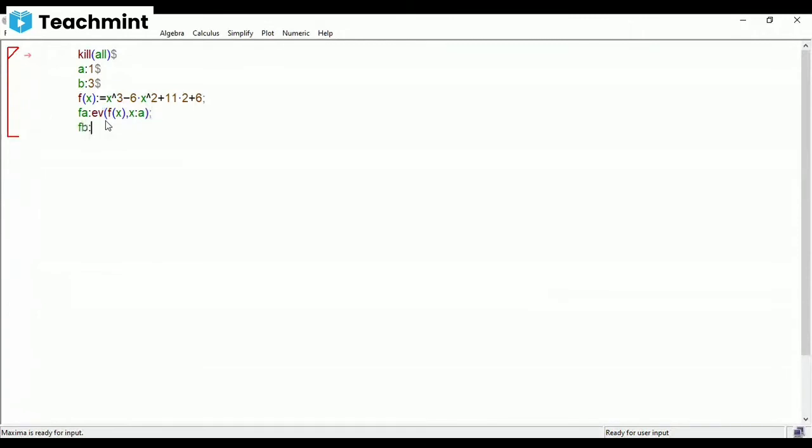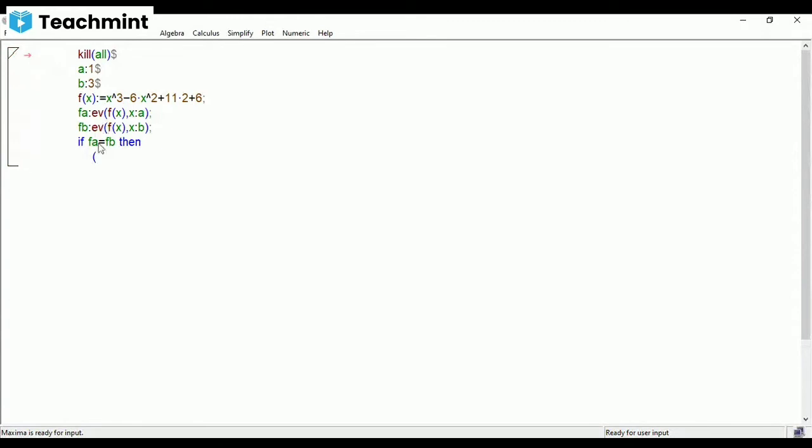Then FB, which is evaluate f of x at x equal to b. Then after finding this, you have to verify whether FA is equal to FB or not. If FA is equal to FB, then within simple bracket you have to write.